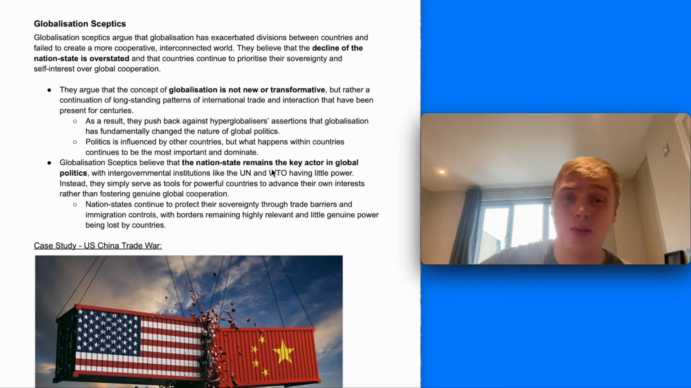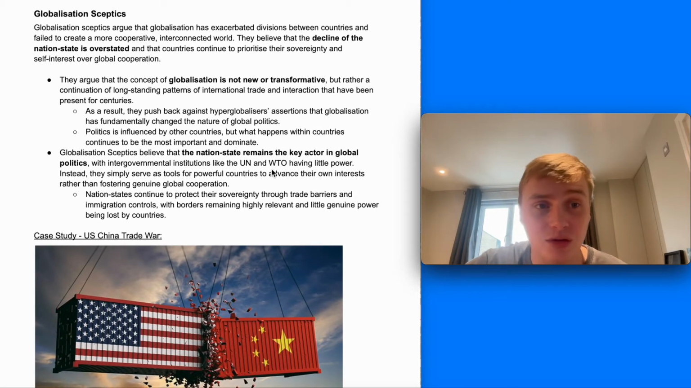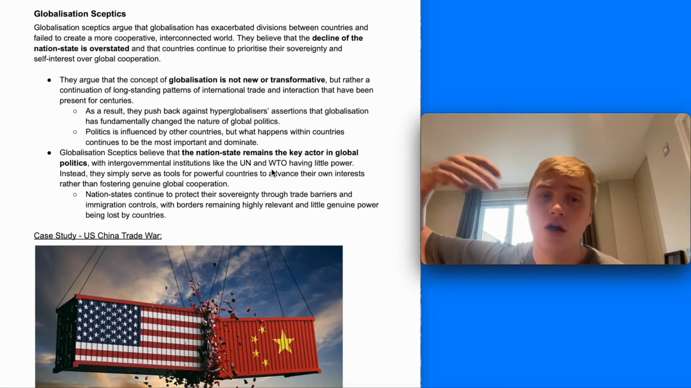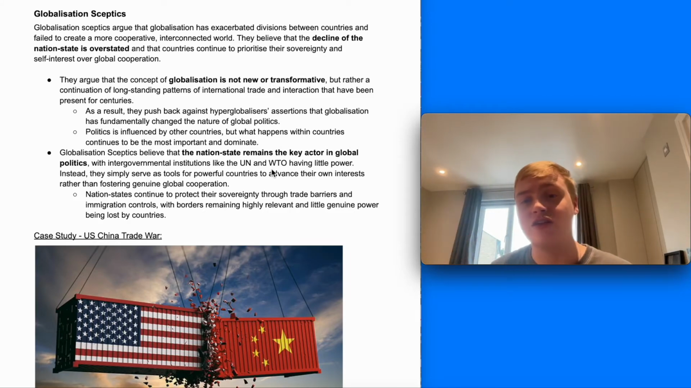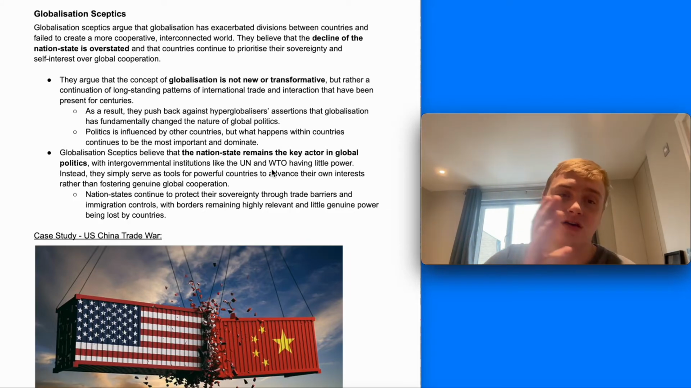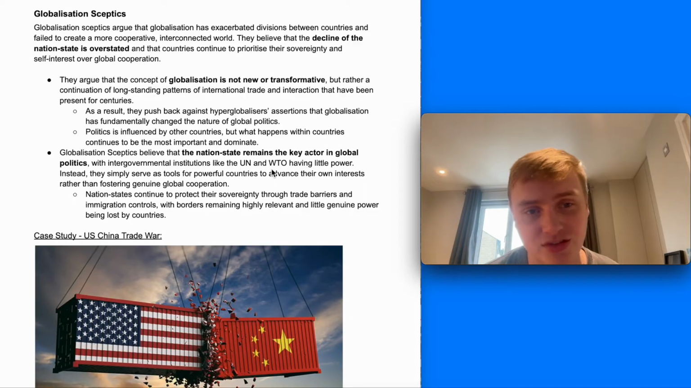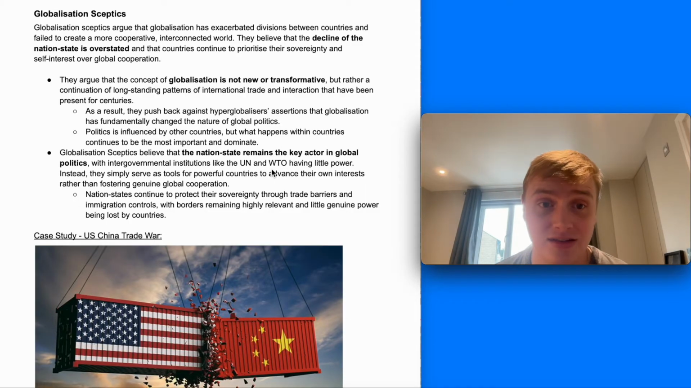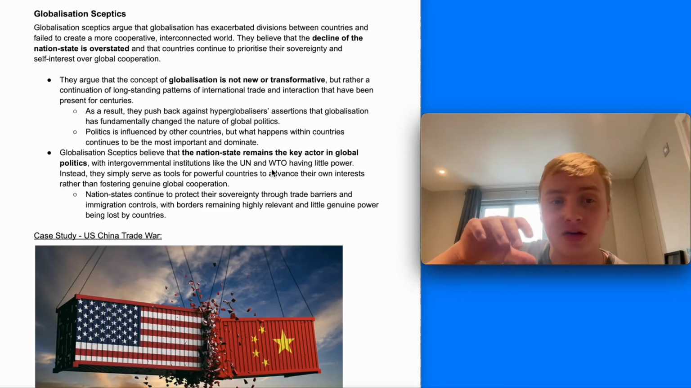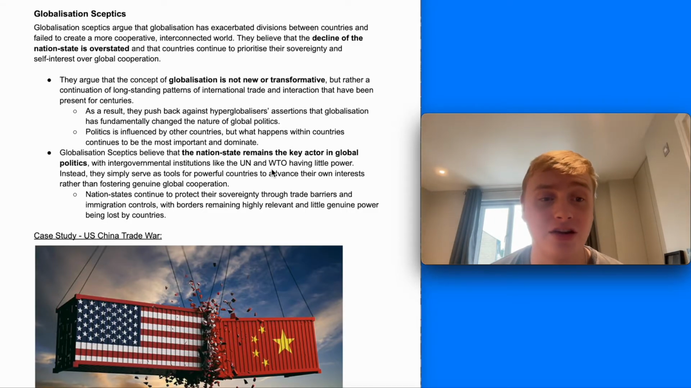They argue that globalisation isn't even new or transformative. It's a continuation of long-standing patterns of international trade and interaction between countries that has happened for hundreds and hundreds of years. So they really push back against hyperglobalisers' beliefs that globalisation has fundamentally changed the nature of global politics. There's always been interaction between countries in their view. Politics is influenced by other countries, but what happens within countries continues to be the most important and dominate, and that's why nation states continue to have major power.